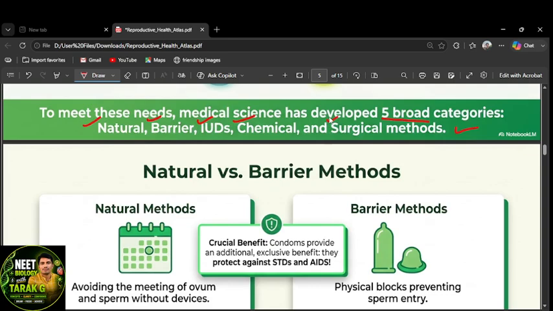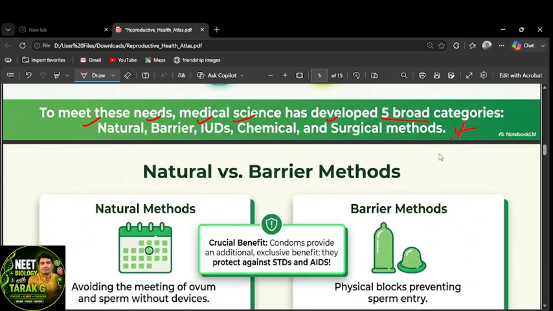These are all contraceptives. You can use natural methods to prevent the pregnancy. Use barriers also. Intrauterine devices can also be used, chemicals also, and surgical methods also. The main aim of all these five categories is to prevent or avoid pregnancy.